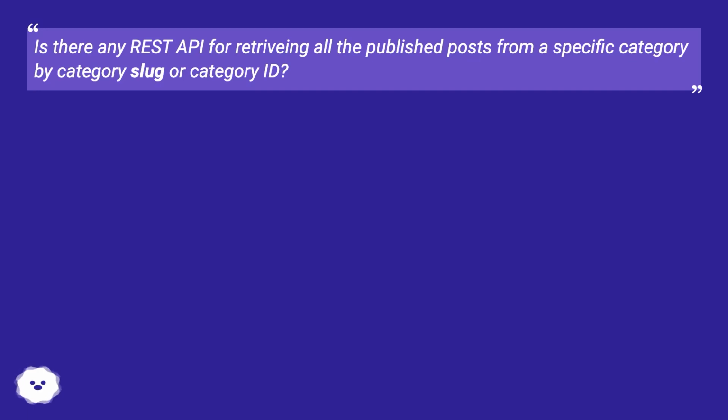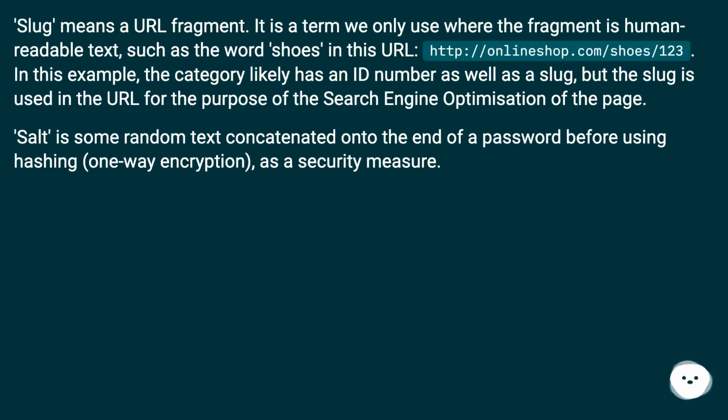Is there any REST API for retrieving all the published posts from a specific category by category slug or category ID? Slug means a URL fragment. It is a term we only use where the fragment is human-readable text, such as the word shoes in this URL, http://onlineshop.com/shoes/123. In this example, the category likely has an ID number as well as a slug, but the slug is used in the URL for the purpose of the search engine optimization of the page.